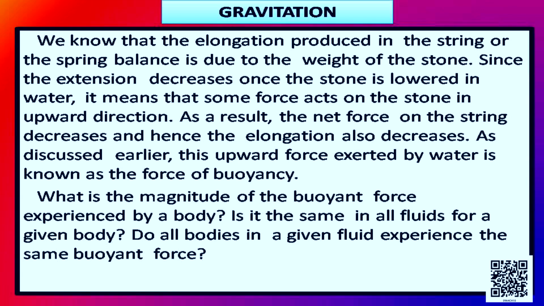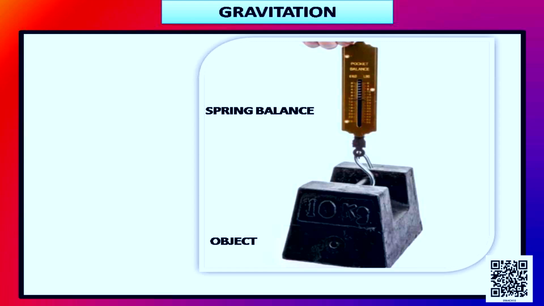We know that the elongation produced in the string or the spring balance is due to the weight of the stone. That means, when we put an object on the spring balance, the reading that is shown is because of the weight of the stone or the object.